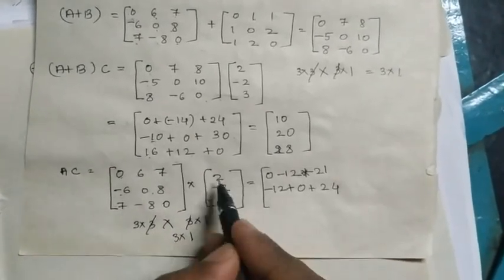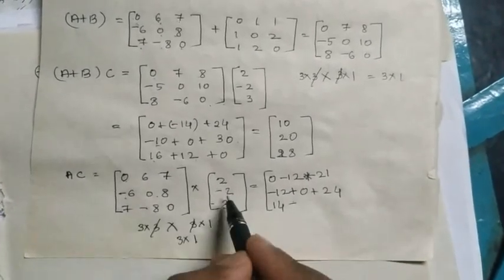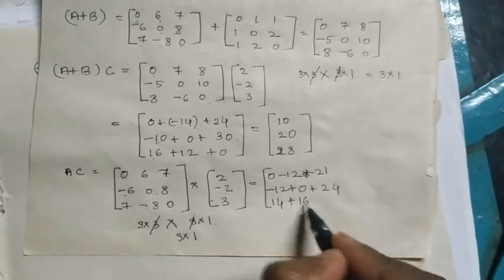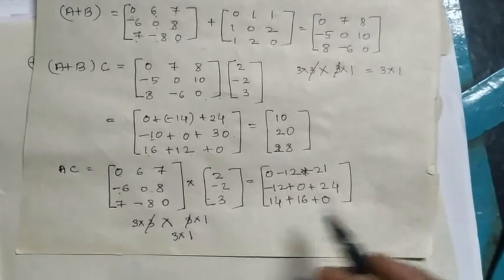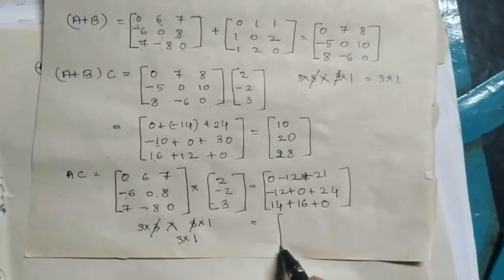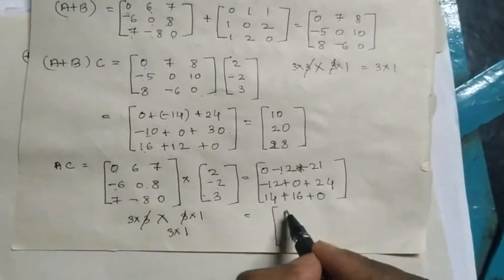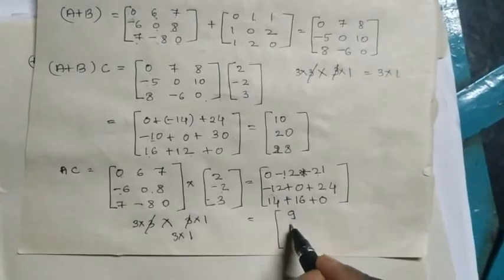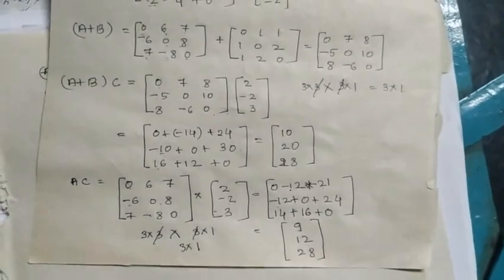Next, 7 into 2, that is 14, minus 8 into minus 2, that is plus 16, plus 0 into 3 is 0. So at last AC is: minus 12 plus 21, that is 9, minus 12 plus 24 is plus 12, and this is 28. This is AC.